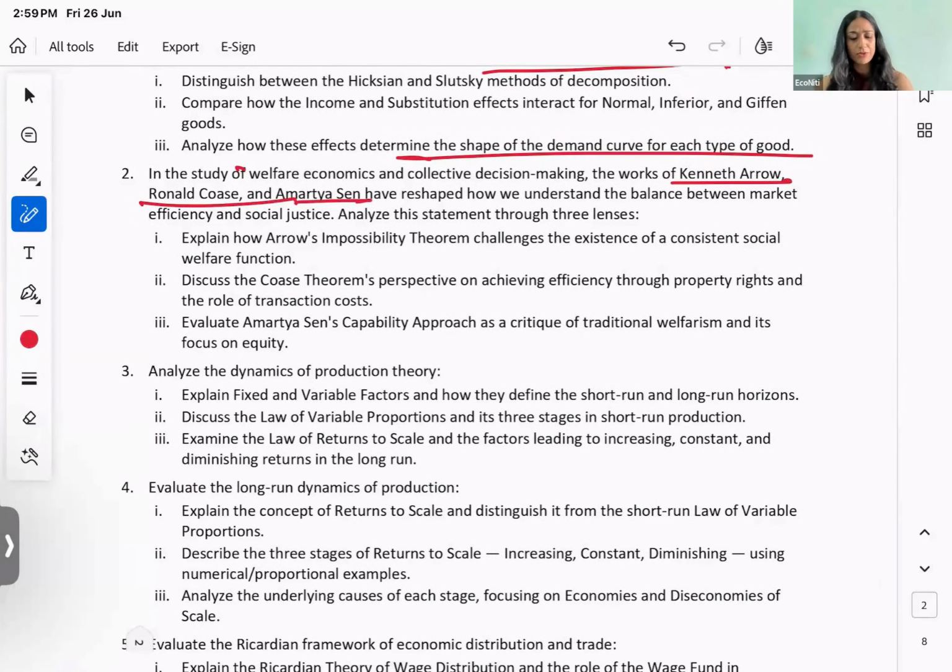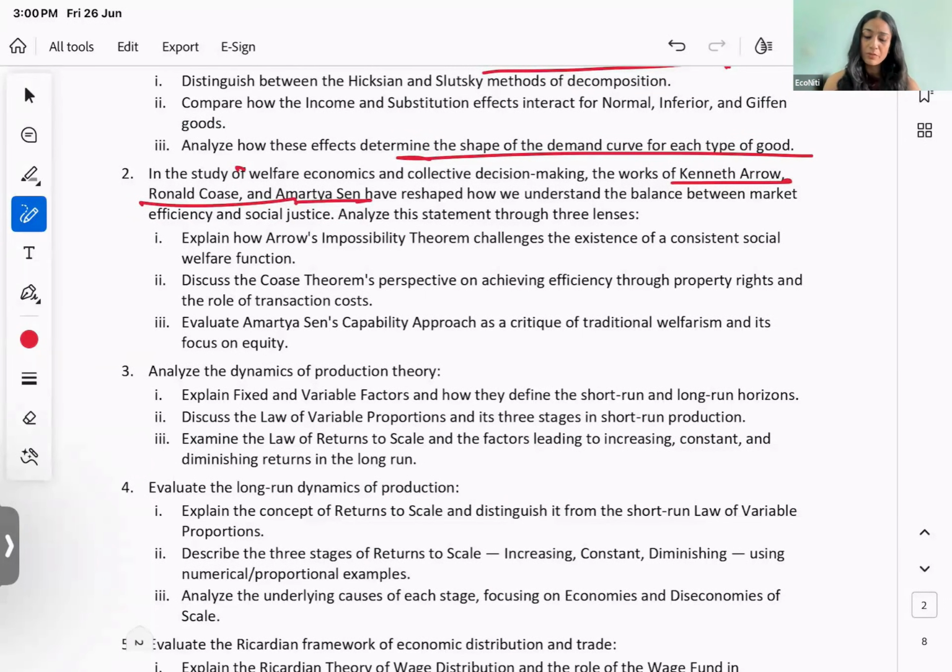Sorry, I'll just read the question first. In the study of welfare economics and collective decision making, the works of Kenneth Arrow, Ronald Coase, and Amartya Sen have reshaped how we understand the balance between market efficiency and social justice. Okay? Analyze these statements through 3 lenses. तो उन्होंने तीनों के बारे में एक एक करके पूछा है.